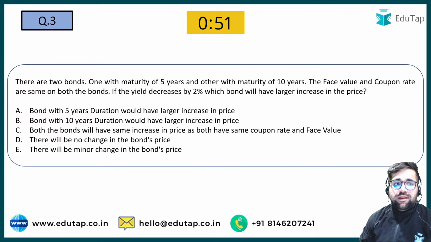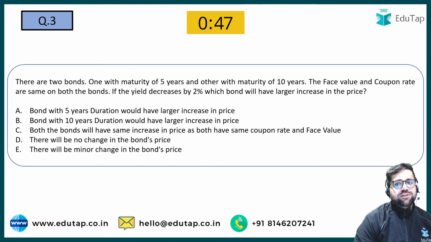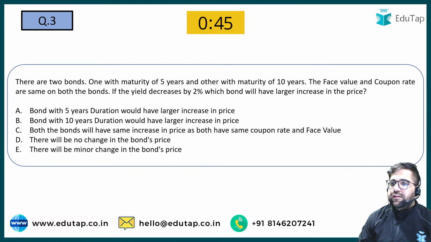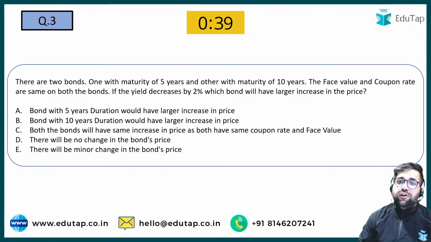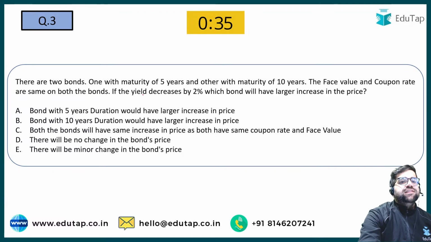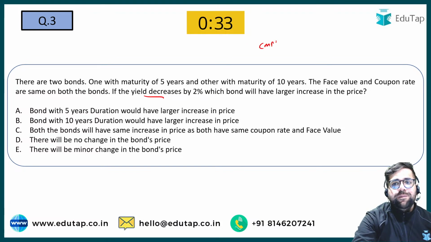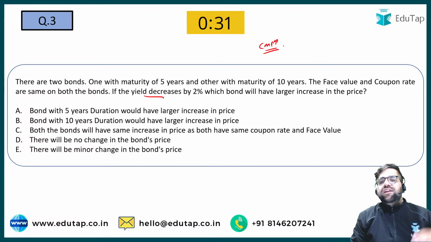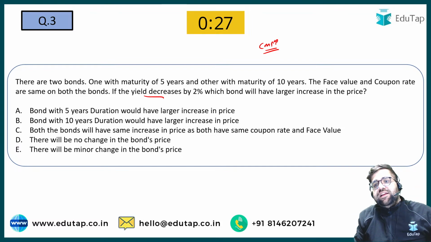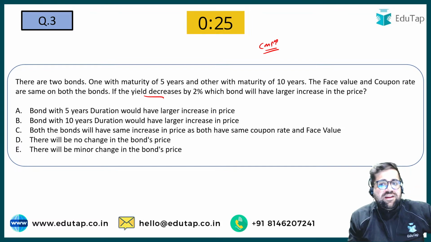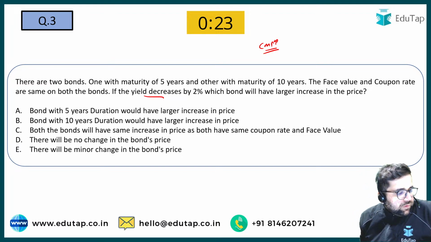Chaliye, question number 3. There are two types of bonds, one with maturity of 5 years and another with a maturity of 10 years. The face value and the coupon rate are same on both the bonds. If the yield decreases by 2%, which bond will have the largest increase in price? If yield is decreasing, then definitely the current market price will increase. But the current market price of which particular bond will increase in a greater tandem, of a 5-year bond or of a 10-year bond?